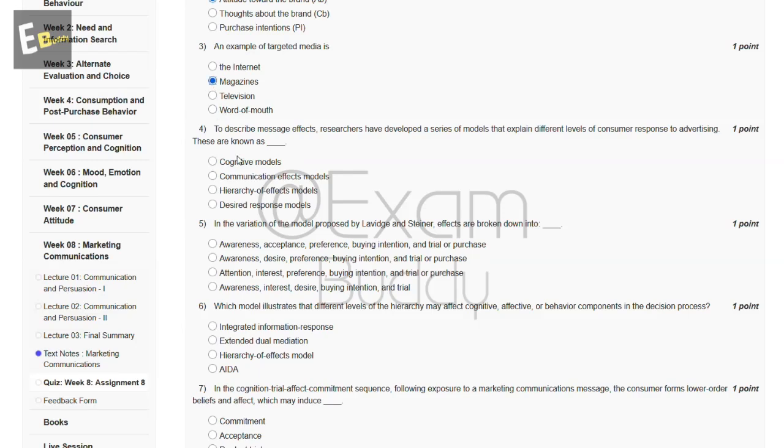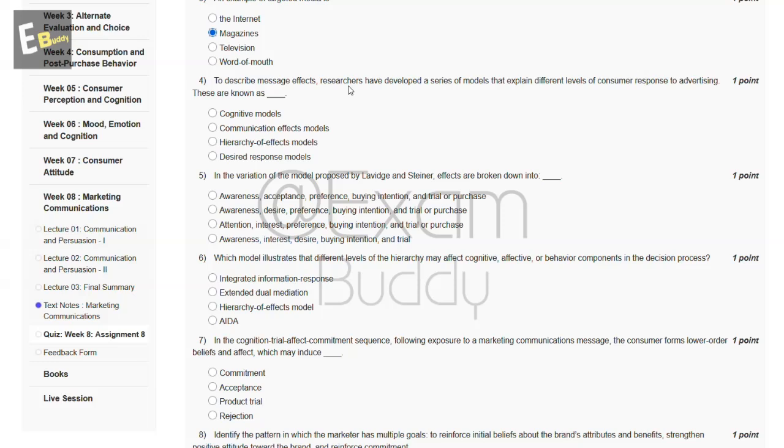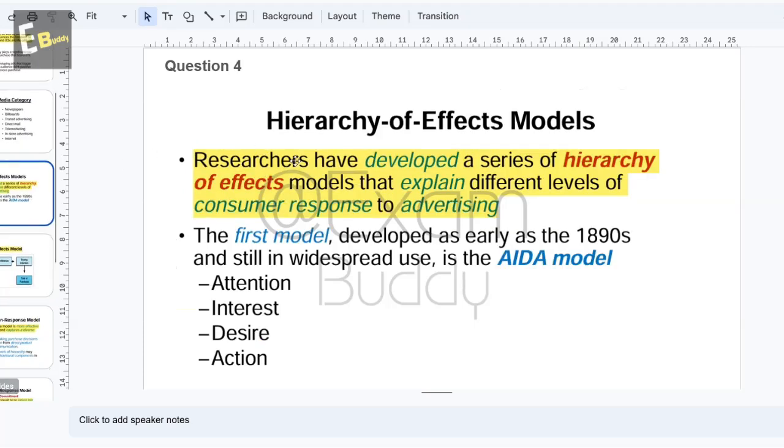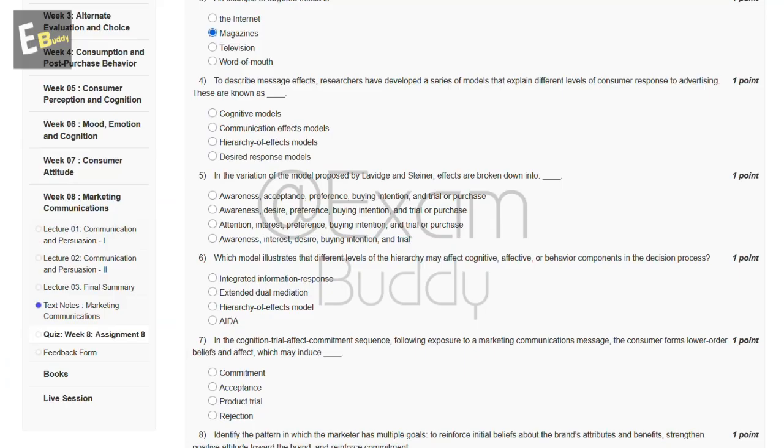Now, the fourth question is, to describe message effects, researchers have developed a series of models that explain different levels of consumer response to advertising. These are known as, so these are the options. And now let's check the answer of our fourth question. Researchers have developed a series of hierarchy of effects models that explain different levels of consumer response to advertising. So, the answer of our fourth question is C.